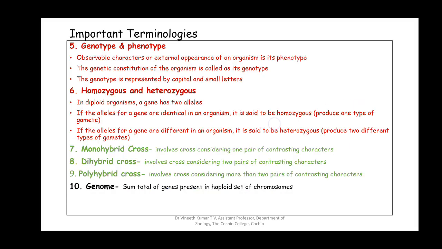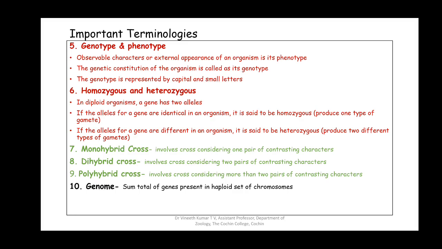wild type allele. Coming to the other terminologies, genotype and phenotype. The character or feature that is seen with our eyes, that is the observable characters or the external appearance of an organism, is called a phenotype. For example, the color of the flower, the color of the skin, the color of the hair, etc. What can be seen with our eyes is called a phenotype. The genetic constitution of the organism is called the genotype. So what is in the genes, whether it is a dominant allele or a recessive allele, is called the genotype.